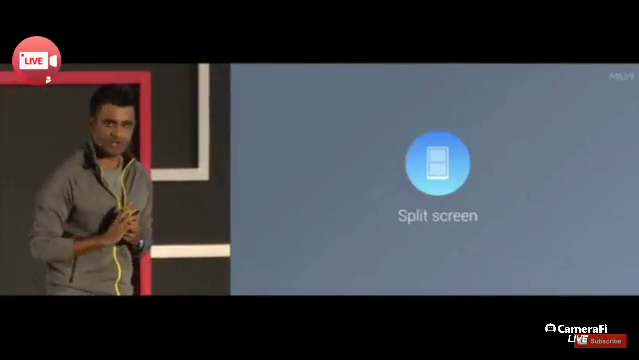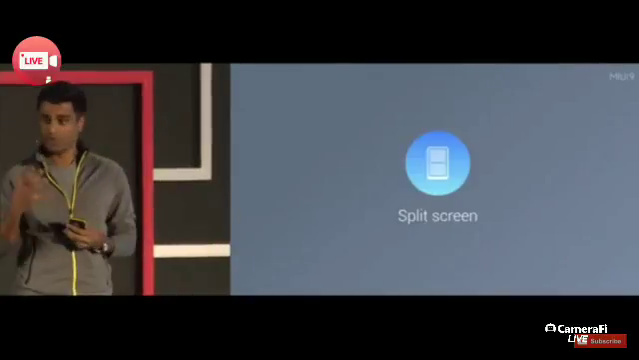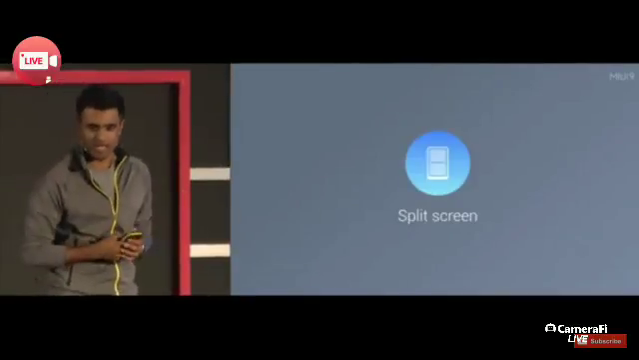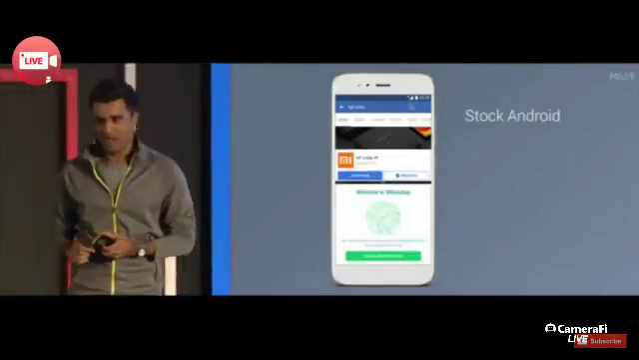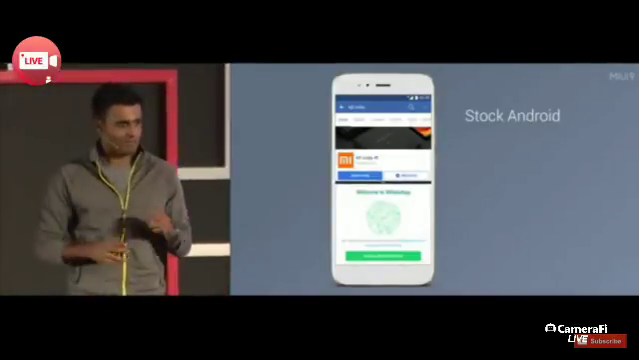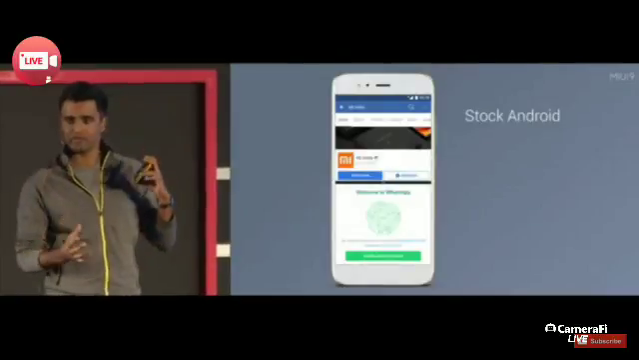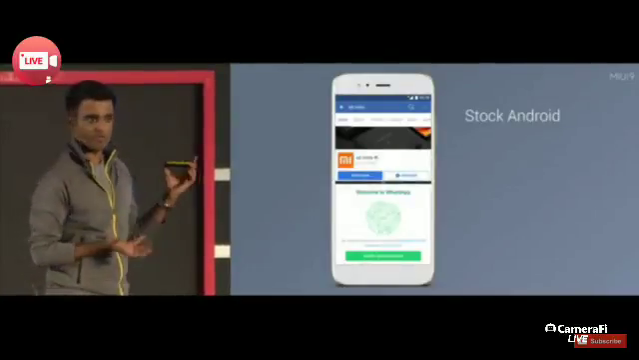Here's another commonly requested feature, split screen. We use the same APIs that were built into Android N, so it works almost exactly like stock Android. Actually, we made some improvements. The biggest thing we did is make it easier for people to swap the position of the apps.